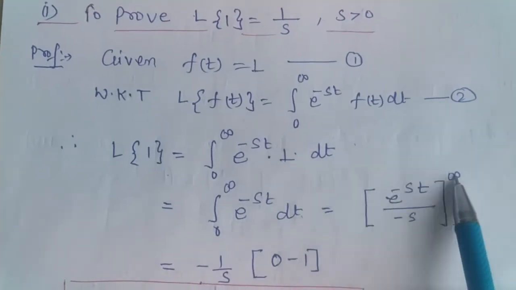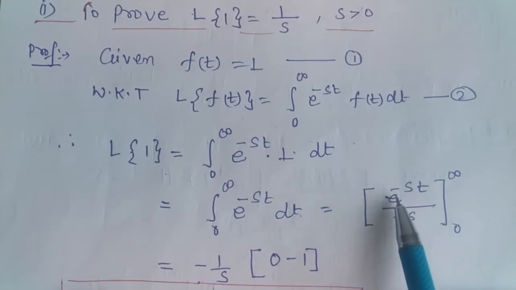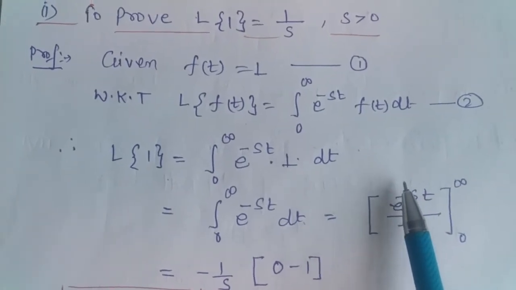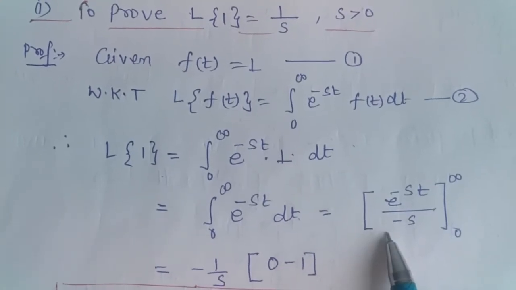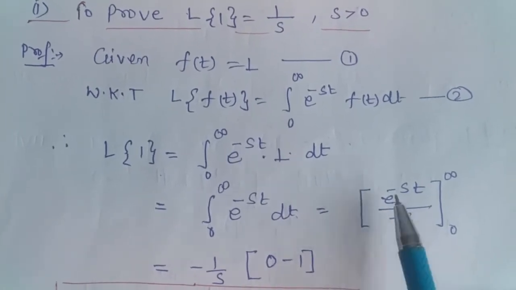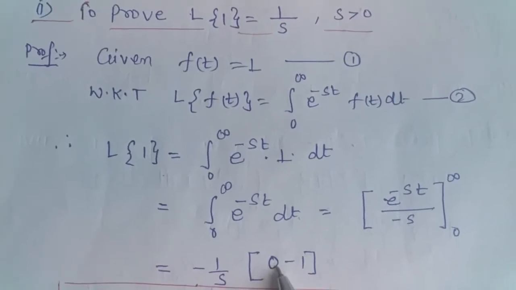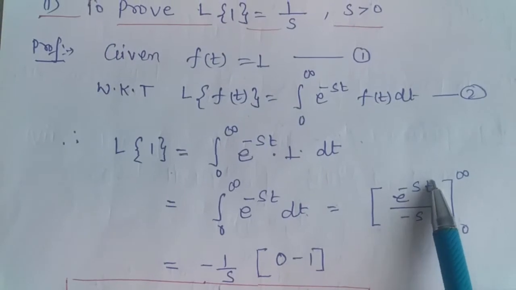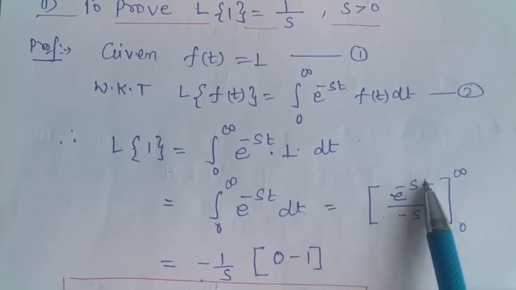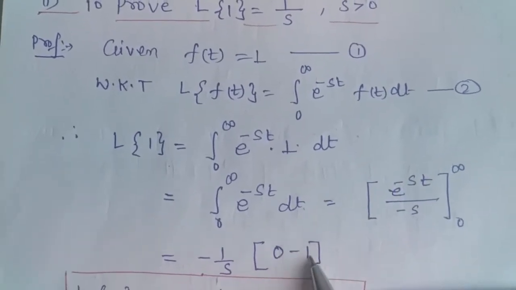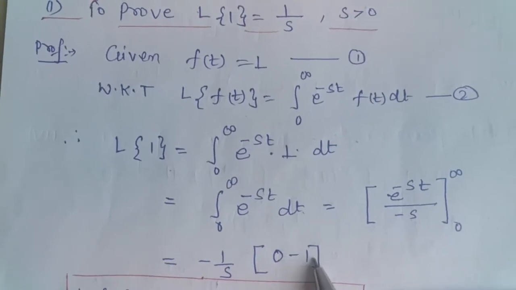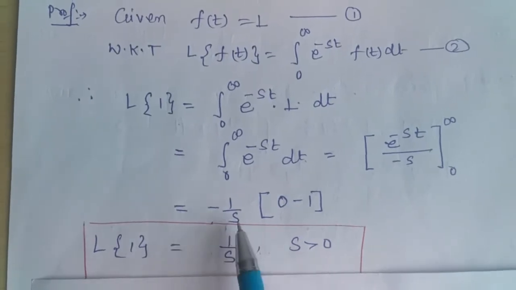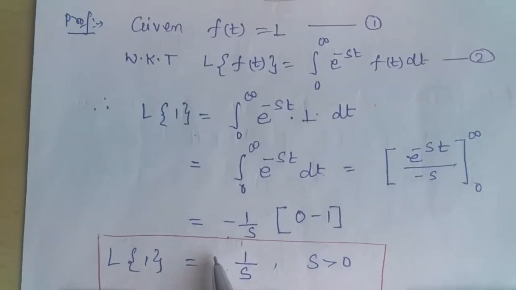The upper limit is infinity, so in place of t we replace infinity, and we get e raised to minus infinity, which becomes 1 upon e raised to infinity, and e raised to infinity is infinity, and something upon infinity is 0. Minus the lower limit 0: in place of t we replace 0 and we get e raised to 0, and something to the power 0 is 1. So we get 0 minus 1, and finally the Laplace transform of 1 is 1 upon s.